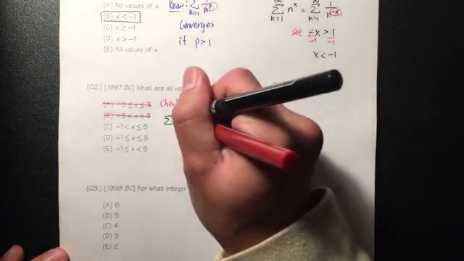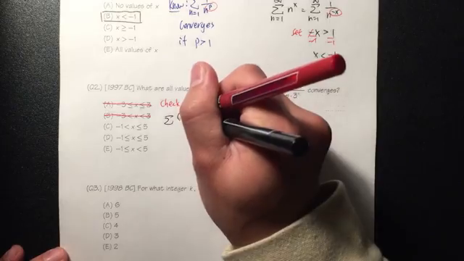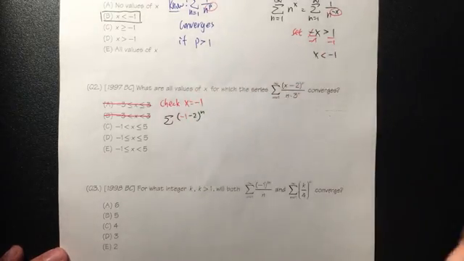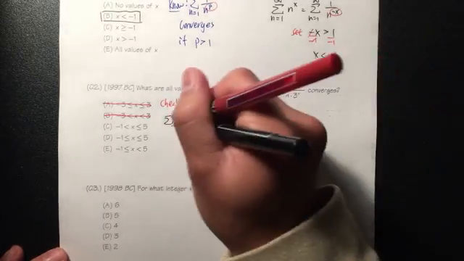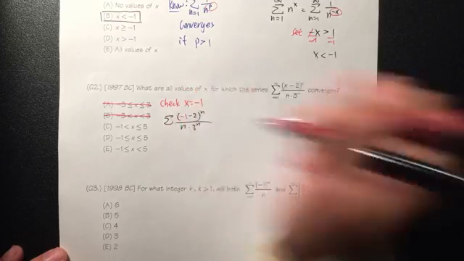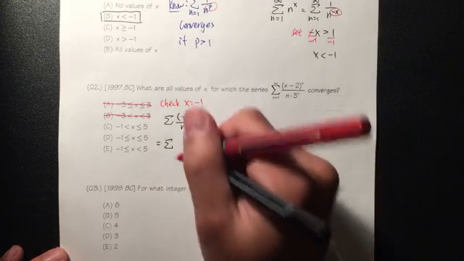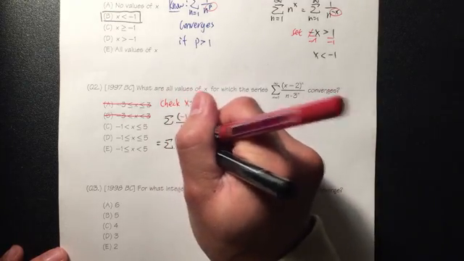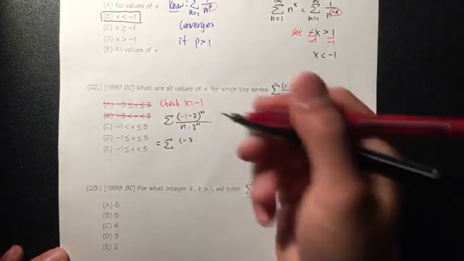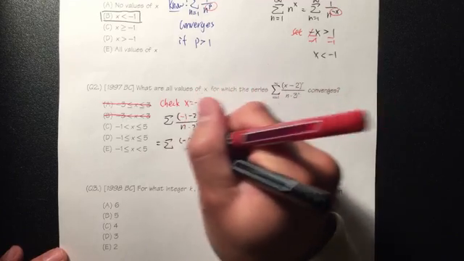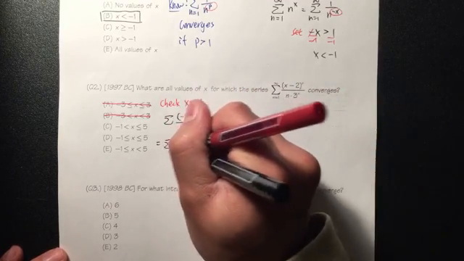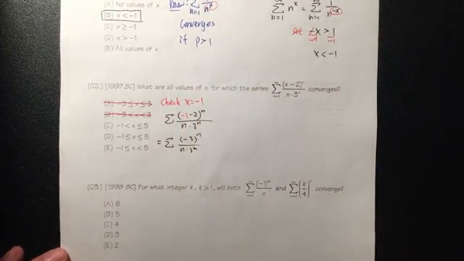So (-1 minus 2) raised to the nth power over n times 3 to the n. On the top, this is -3, because -1 minus 2, of course, is -3, raised to the nth power over n times 3 to the n, right?